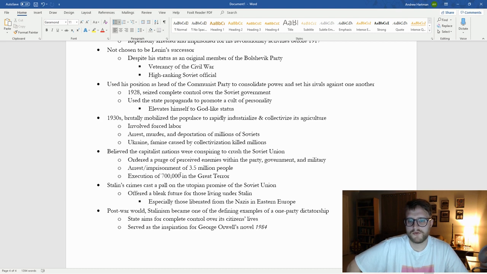And in the post-World War world, Stalinism becomes one of the defining examples of one-party dictatorship. This is not communism in its raw form. This is communism brought under the control of Joseph Stalin. Stalin has made communism this dictatorship, but it's not necessarily a one-person dictatorship. One-party dictatorship, maybe. But one-person dictatorship is not necessarily what Marx or Lenin had in mind for the Soviet Union. And in fact it serves as the inspiration for George Orwell's novel 1984, which I think we all assumed was going to be our novel.